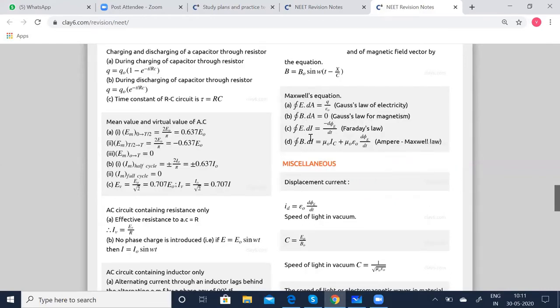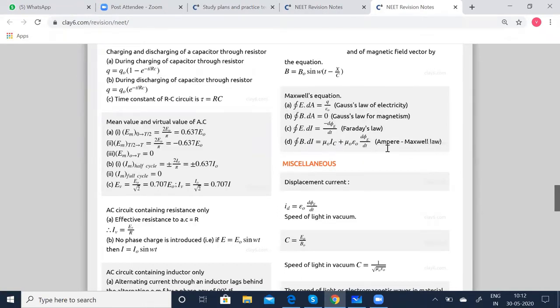Closed integral E dot dl is equal to minus d phi B by dt, which is Faraday's law. And closed integral B dot dl is equal to mu 0 IC plus mu 0 epsilon 0 d phi E by dt. So this is the combination of Ampere's and Maxwell's law.